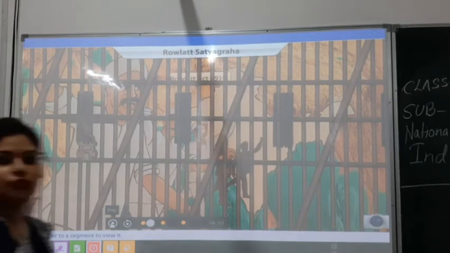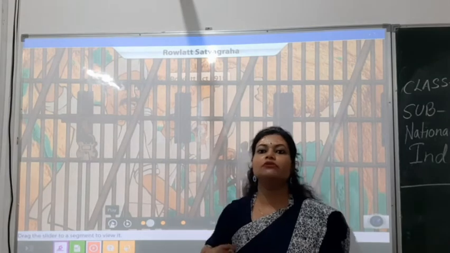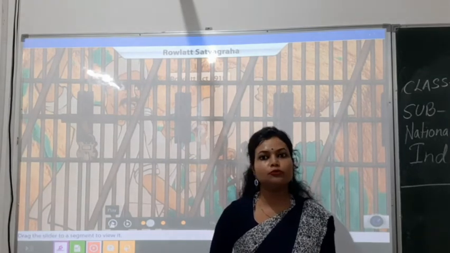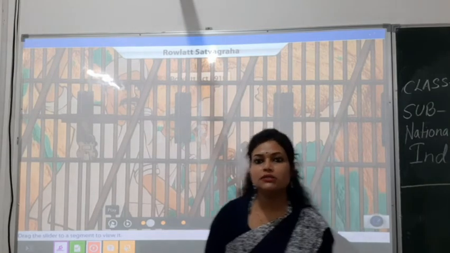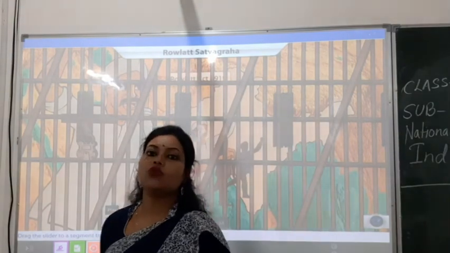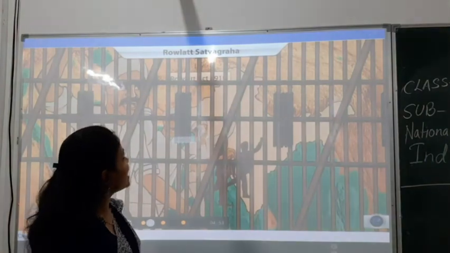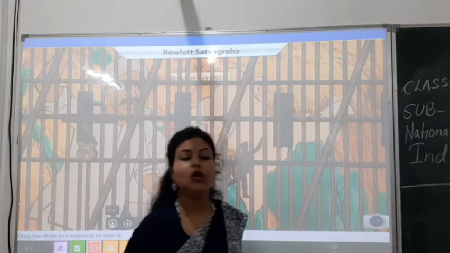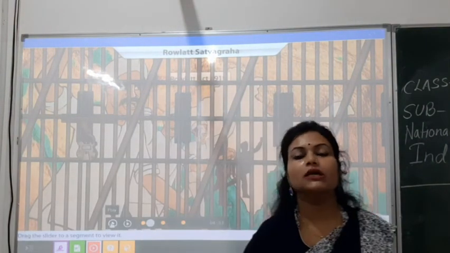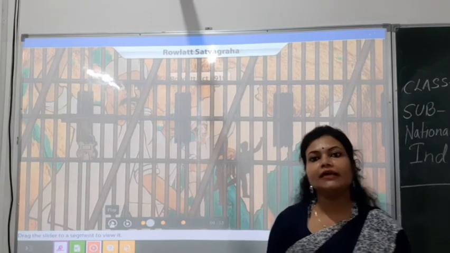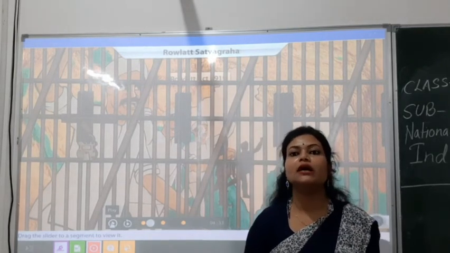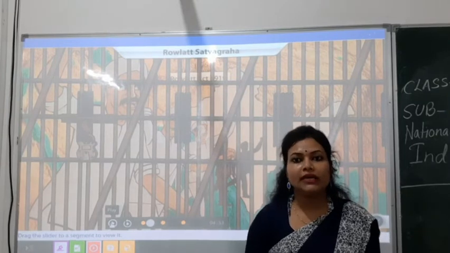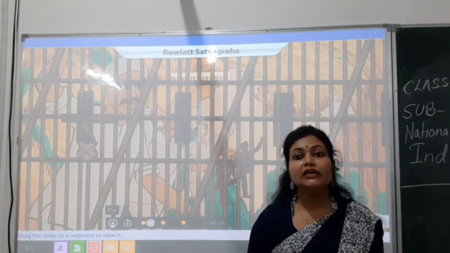So here, students, first of all we will discuss the Satyagraha movement, the details you have just seen. In the Satyagraha movement, this Rowlatt Act was passed in 1919. According to that Act, the Britishers could imprison Indians without any warrant for 2 years.